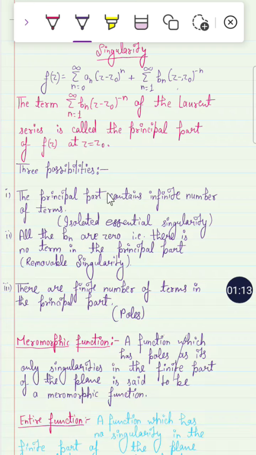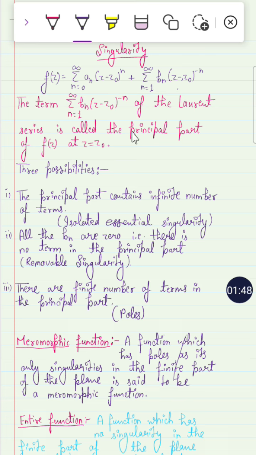So there are possibilities. The principal part can contain an infinite number of terms, no terms, or some finite number of terms. Three possibilities, right? The first possibility is when the principal part contains an infinite number of terms; then it is called an isolated essential singularity. What is the meaning of essential? Because an infinite number of terms is always contained in the power series.